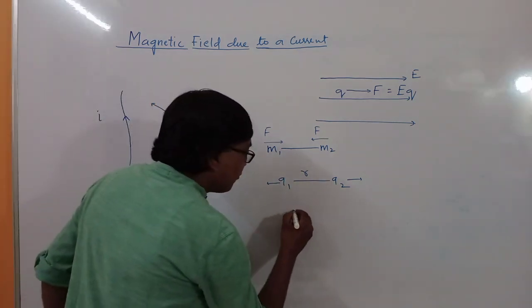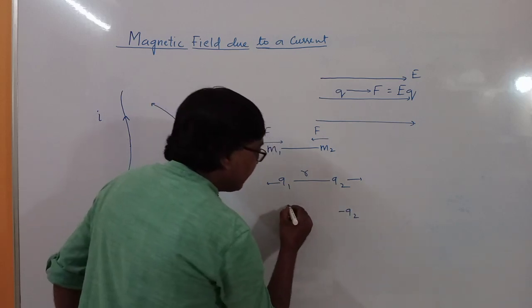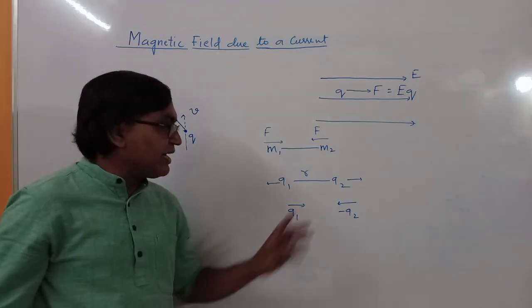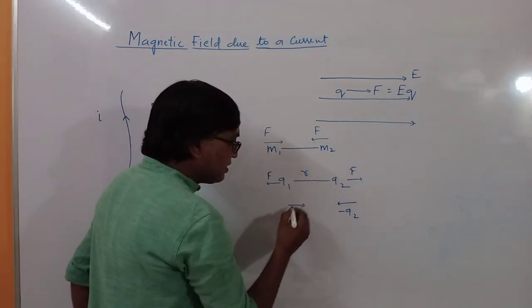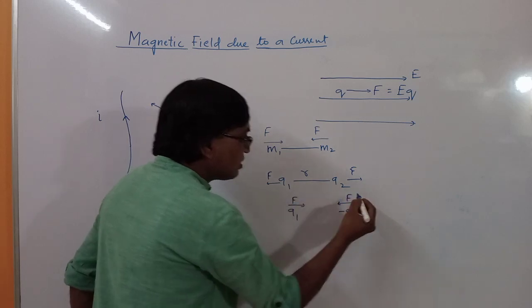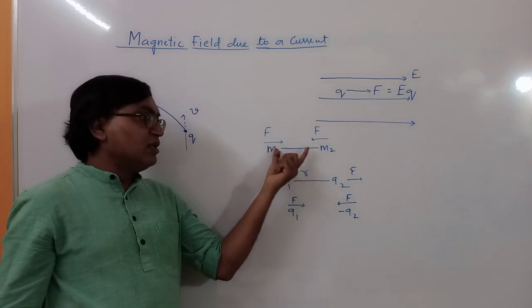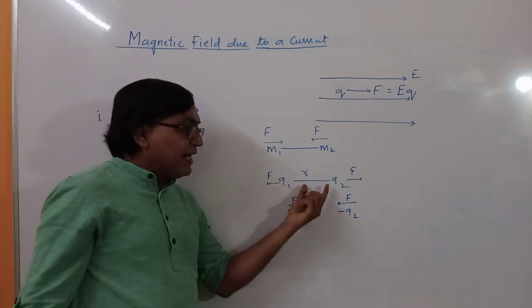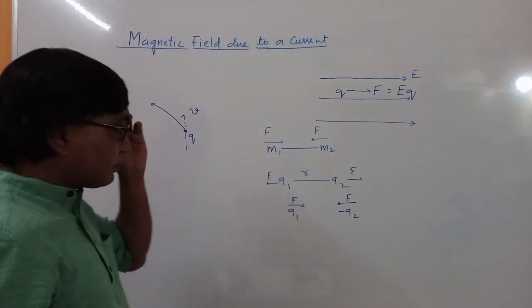Then similarly, if you place a positive charge and a negative charge, they will apply a force on each other, and that is attractive force. So this is repulsive force, this is attractive force, and here we don't have a concept of negative mass, so gravitational force is only attractive in nature, but electrostatic force is attractive as well as repulsive.